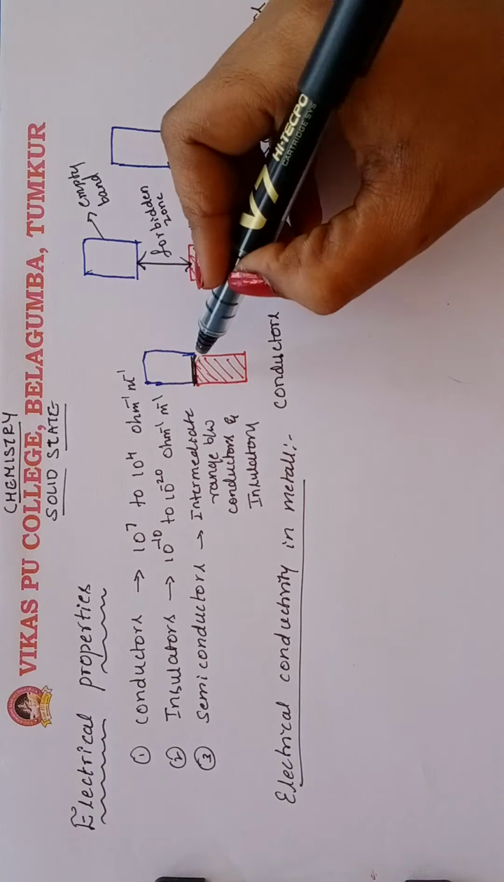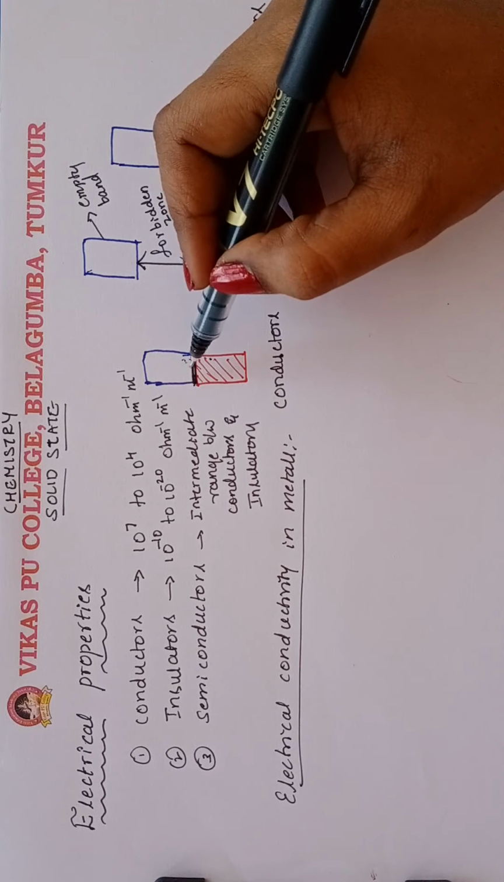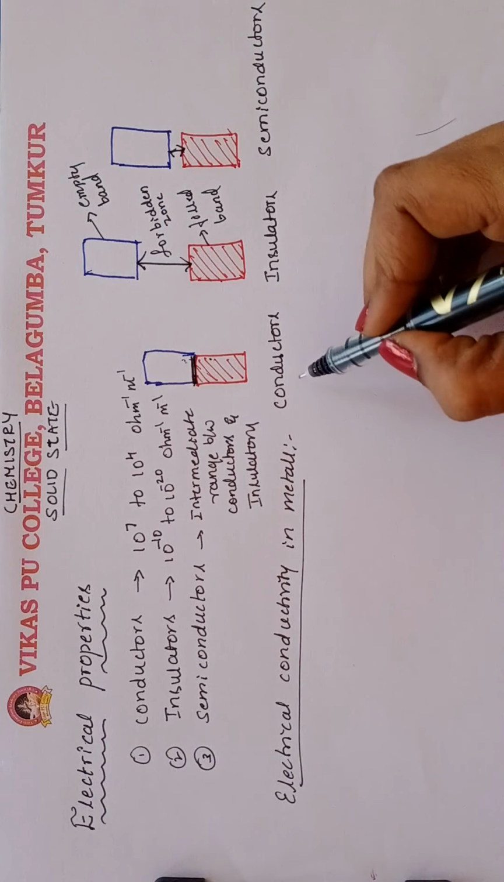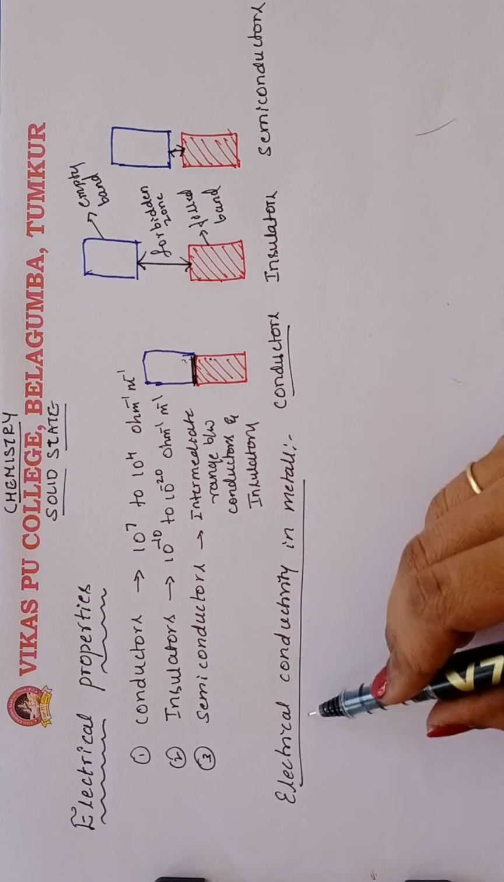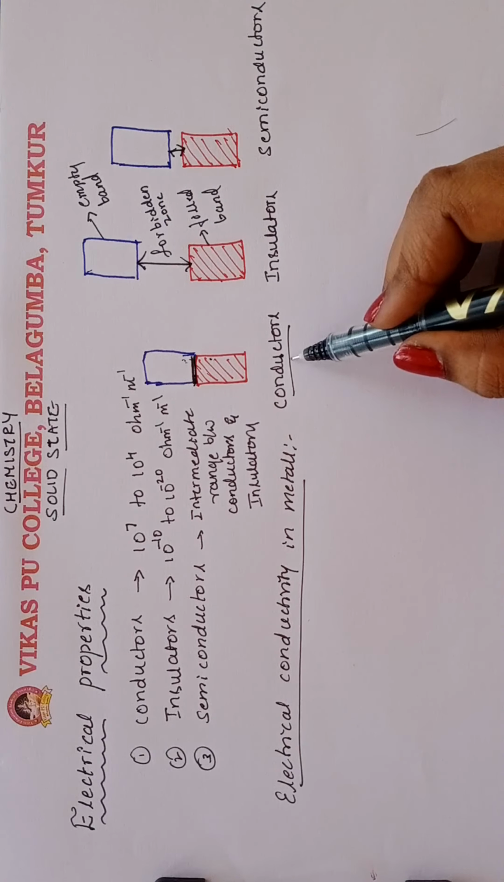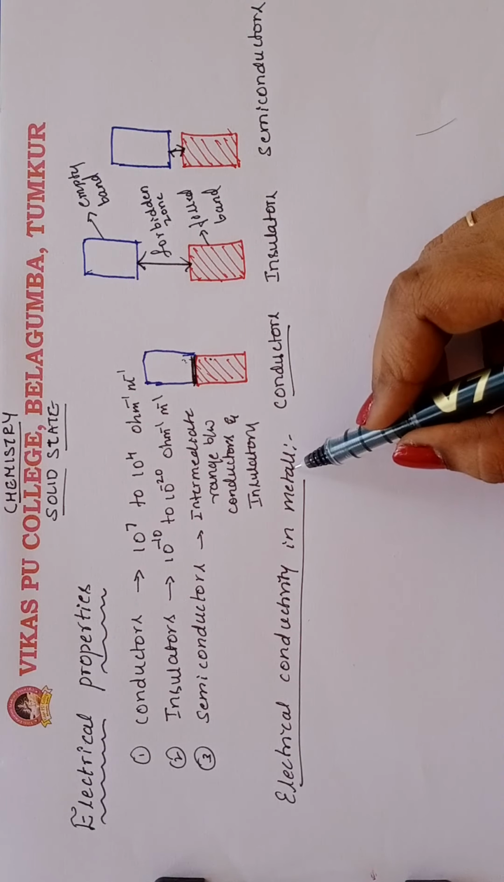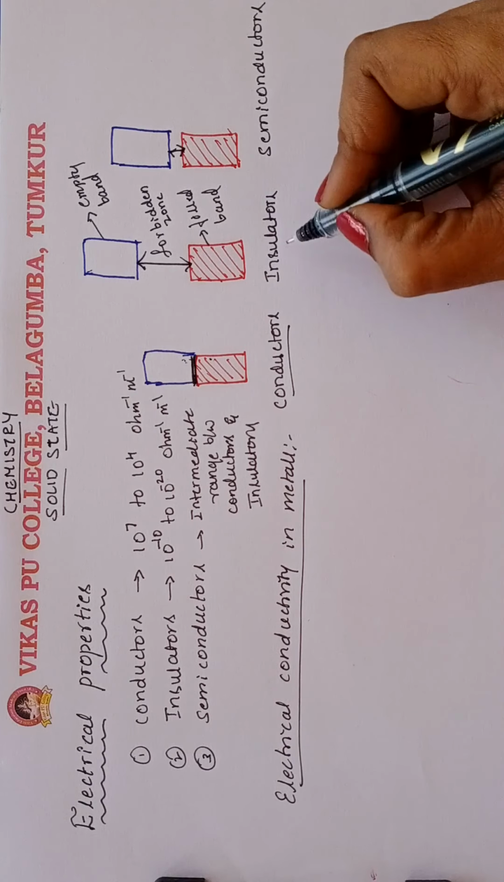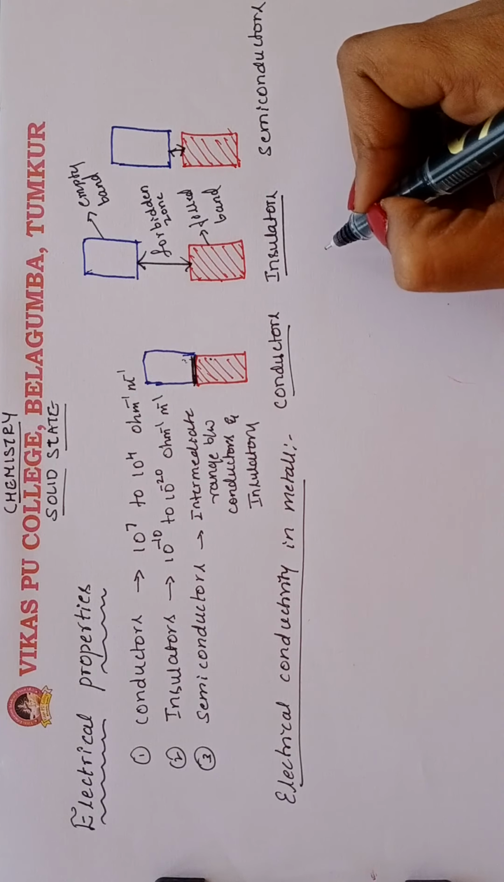Therefore, it conducts electricity. It conducts electricity in the conductors, and we took metals as the example. Now we are going to discuss insulators.